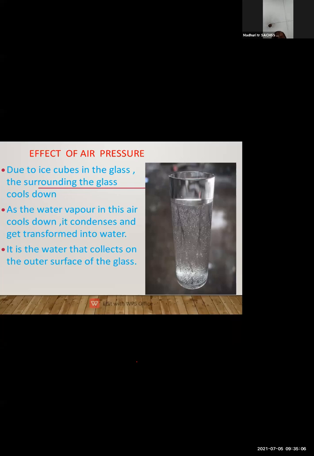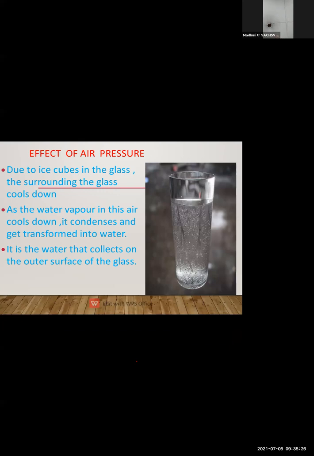So what are these droplets? As the water vapor in the air cools down, it condenses. When the water vapor cools down, it condenses and gets transformed into water. So you can see the water droplets on the glass.